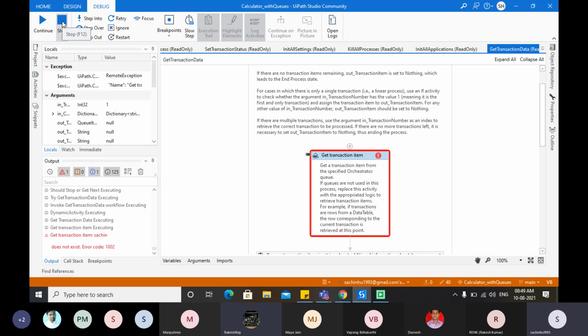Don't stop it. Let's see. Check the local section, what it has. Should I continue?